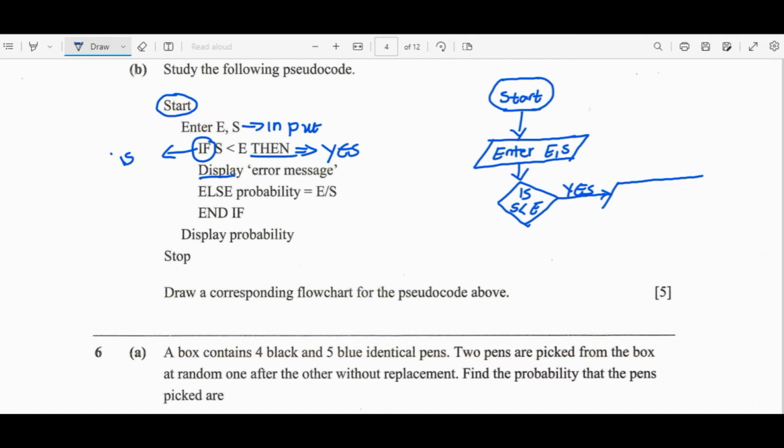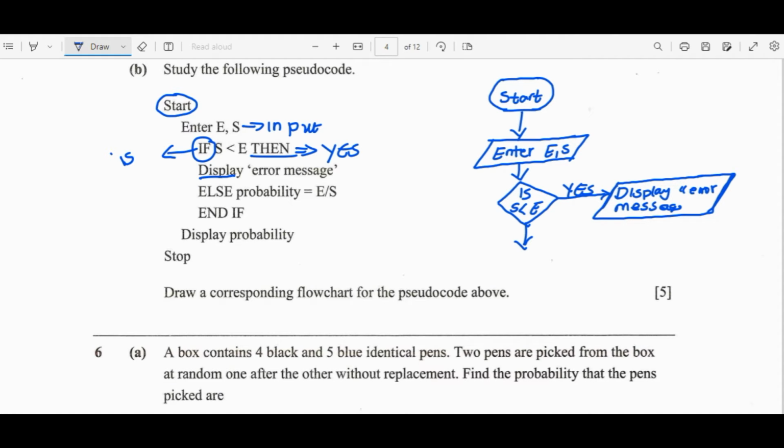So say display error message. Remember, the input and the outputs are written in the parallelogram. So that's the polygon that you are supposed to use.